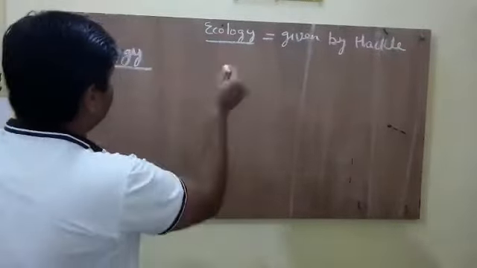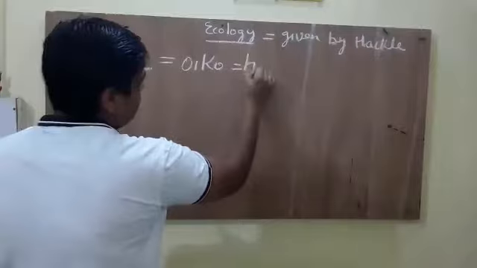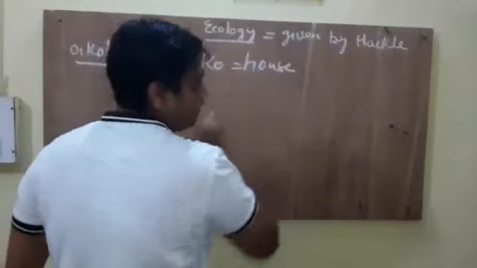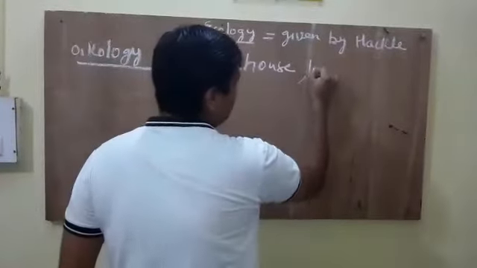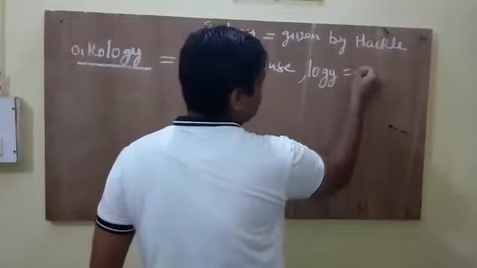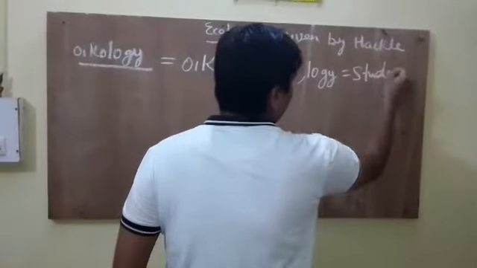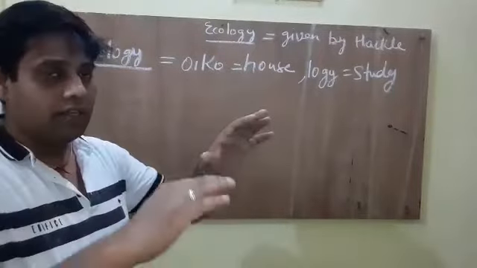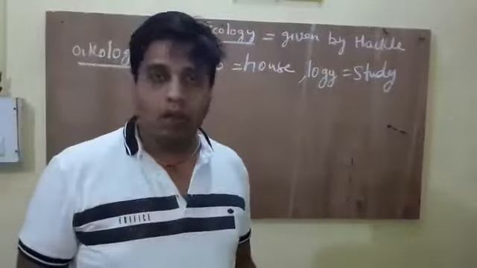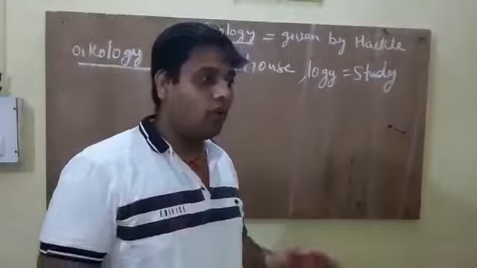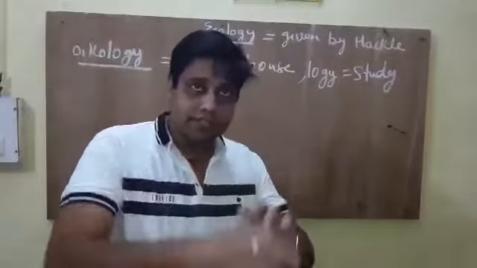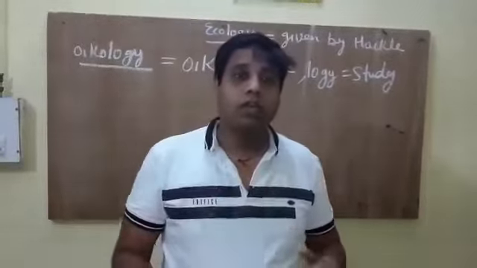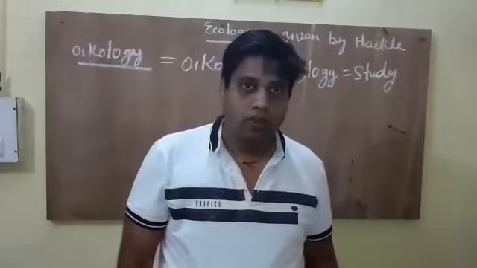And what is the meaning of oikology? Oiko means house, and logos means study. So ecology means the study of house. This earth is also a house for us, and on this earth, in our house, we study about various components.